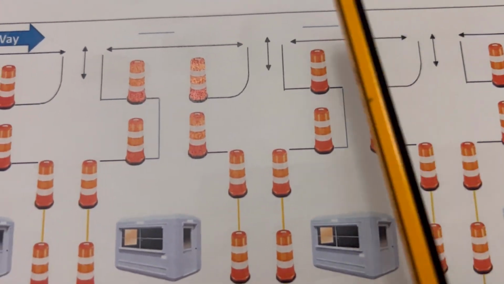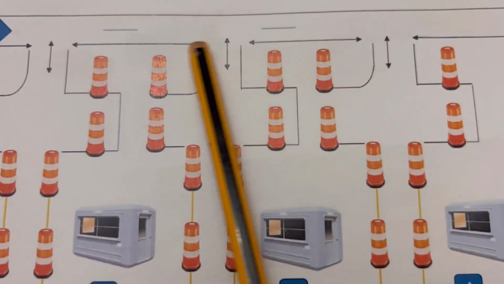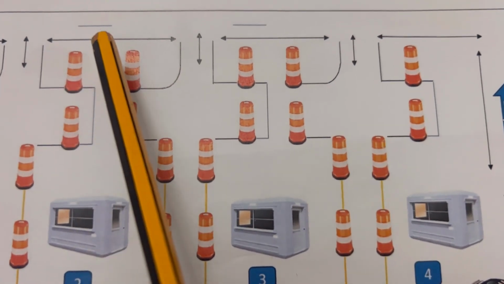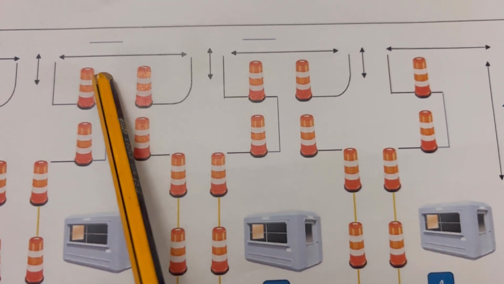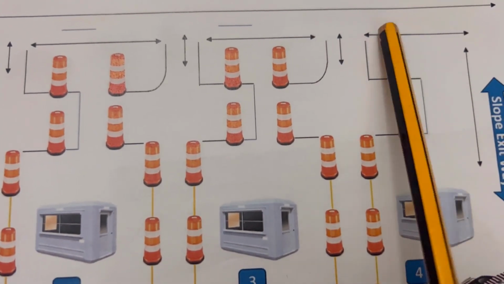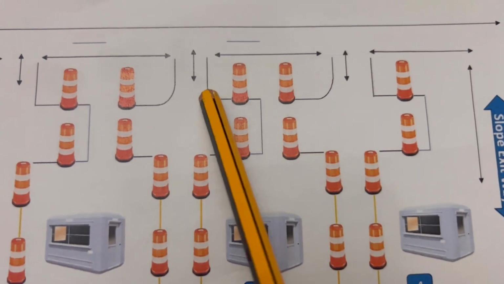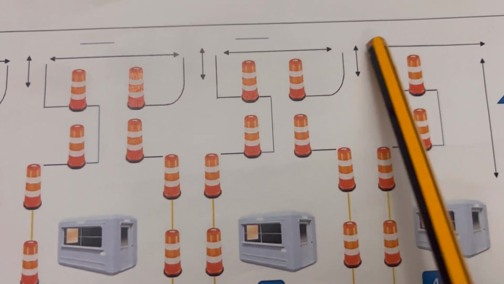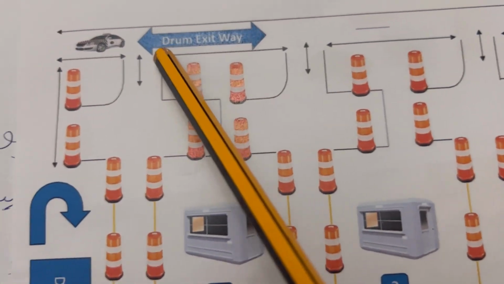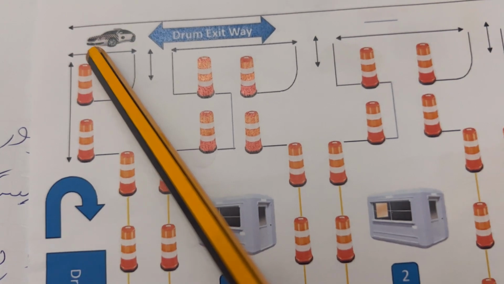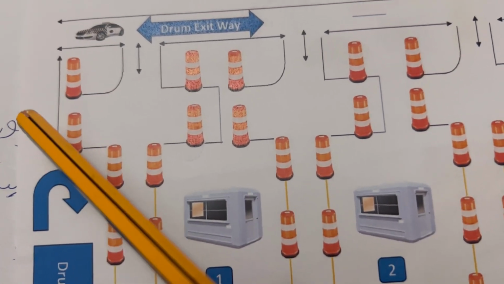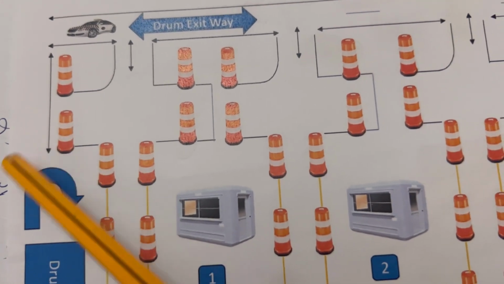Okay, and be careful also from this area exactly who is going out from the drum. There's 4 drums area, number 1, number 2, number 3, number 4. So while you are driving from here, be careful from anyone going out from the drum. So you drive slowly until you go out. Okay, also you have to be careful when you are going to where? To the parking. You will turn to the right, then again to the left.